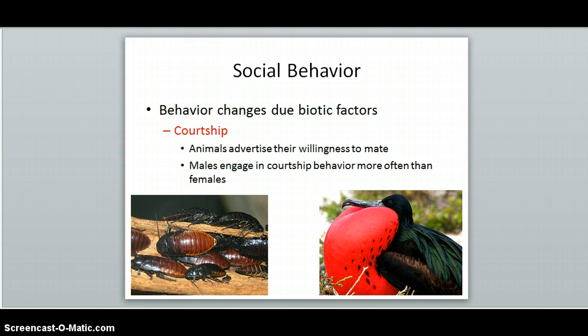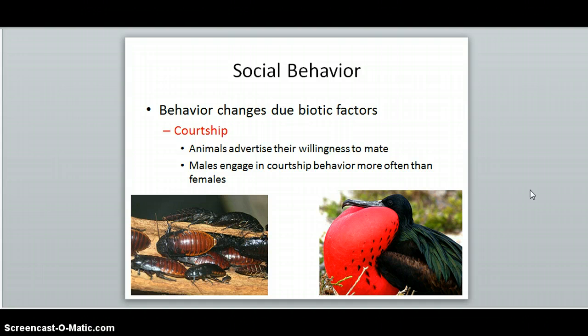You're probably familiar with the beautiful feather displays of peacocks, but did you know that only the males have those beautiful feathers? Females are rather plain looking. The same goes for a bird that lives in South America called the frigate. They puff out their colorful throats in order to attract females. Other birds have elaborate feather displays on their head.